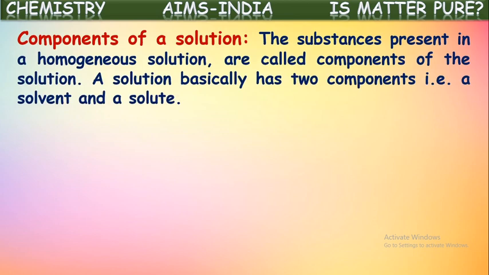Now, what are the components of a solution? The substances present in a homogeneous solution are called components of the solution. A solution basically has two major components: a solvent and a solute.